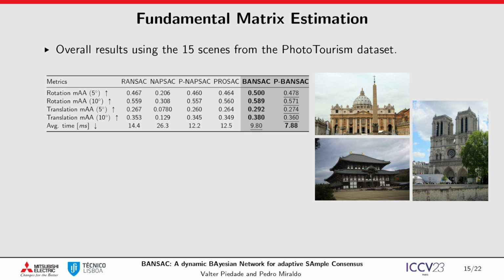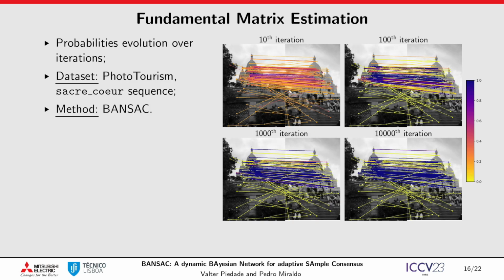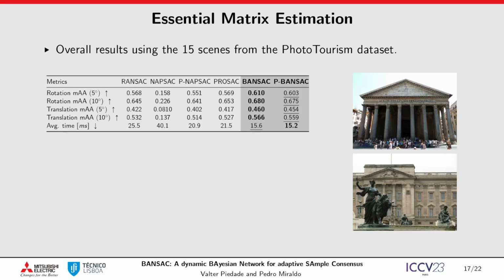Next, we show overall results across all sequences from the phototourism dataset for a fundamental matrix estimation problem. Overall, BANSAC is the most accurate and p-BANSAC is the most efficient. In this example, we show the evolution of the inlier probabilities. There are some clear outliers, and we can observe that those have a low inlier probability. For this next experiment, we ran an essential matrix estimation problem with all sequences from the phototourism dataset. Once again, BANSAC was the most accurate and p-BANSAC the most efficient.